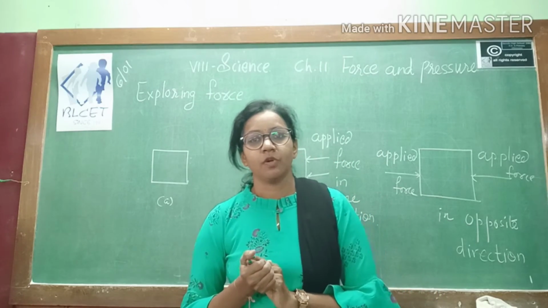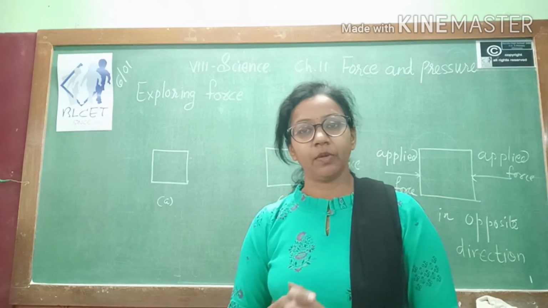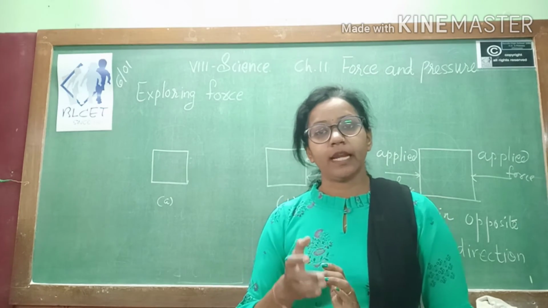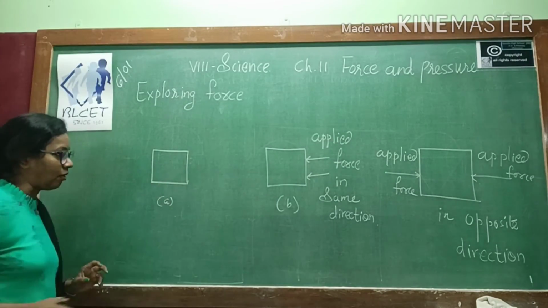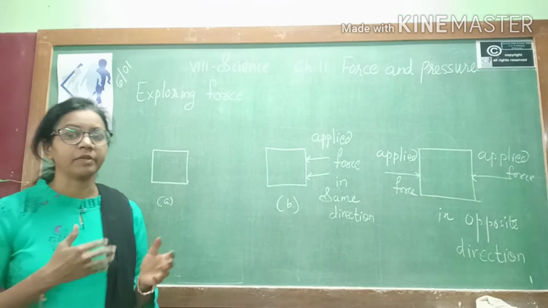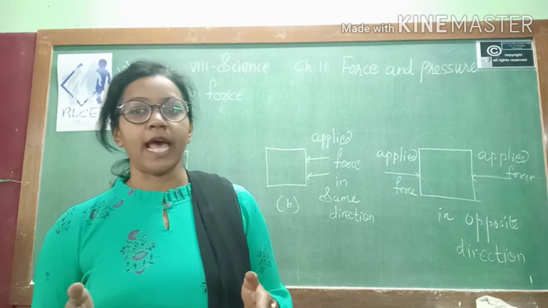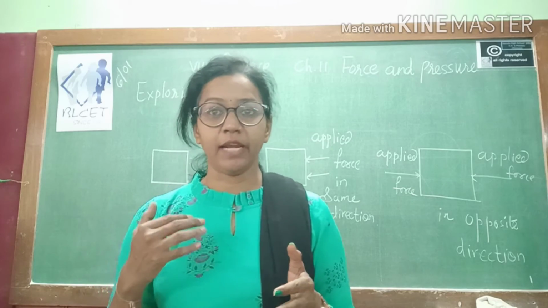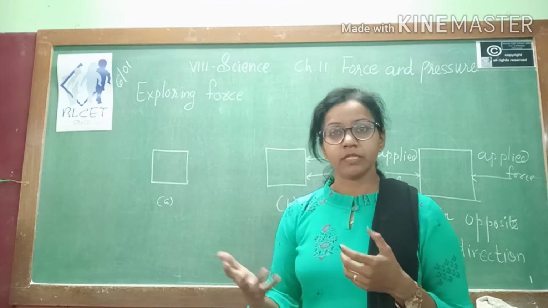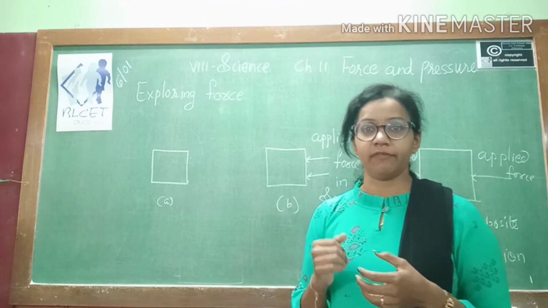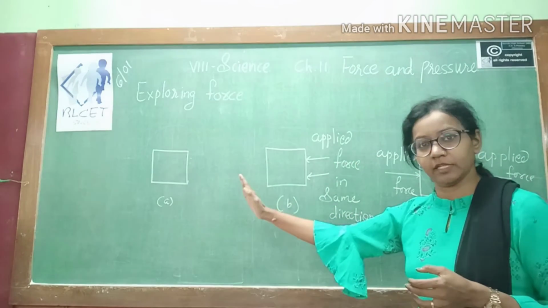Welcome back, students. So we have seen the activity and a few questions were asked in that activity. Let us try to find the answers. First of all, you are given an object and you want to move it from one place to another. So obviously you have to apply force. But the object is too heavy, so if one person applies force, it is not possible to move that object. So that person asked his friend to help him. So both the persons are trying to apply force in the same direction.